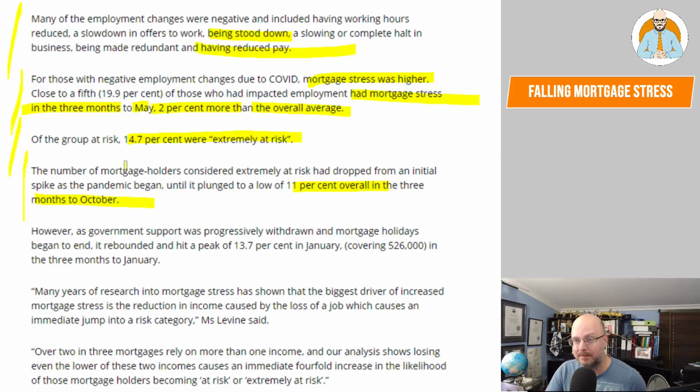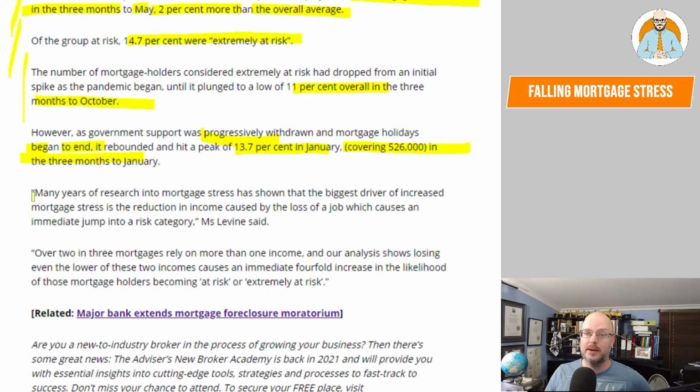However, as government support was progressively withdrawn and mortgage holidays began to end, it rebounded and hit a peak of 13.7% in January, covering 526,000 in the 3 months to January. But how many houses have actually been foreclosed through all of this? And AB said none. Just think about that.